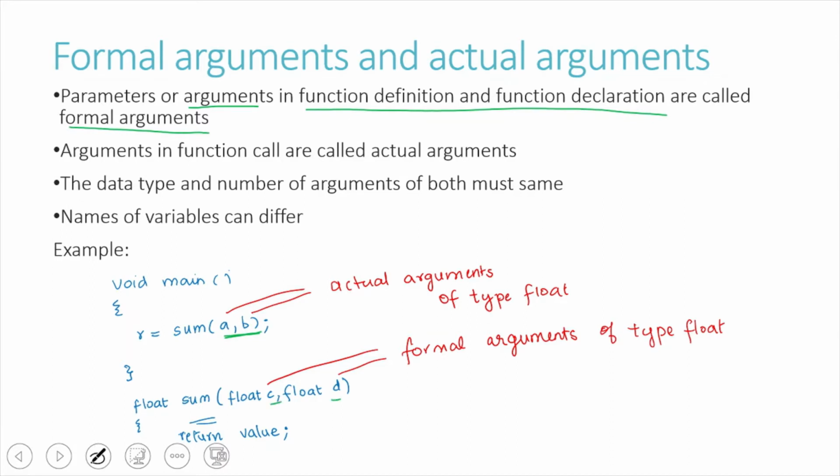The formal arguments can actually have any name. It is just given for formality, and these variables get substituted: A will get substituted in C and B will get substituted in D. All we have to notice is that the type and the number of arguments must be the same. It should not be different. Otherwise, the name need not be the same. So actual arguments are the actual values that we are passing to the function, and the formal ones are given for formality. That is why they are called actual argument and formal argument.